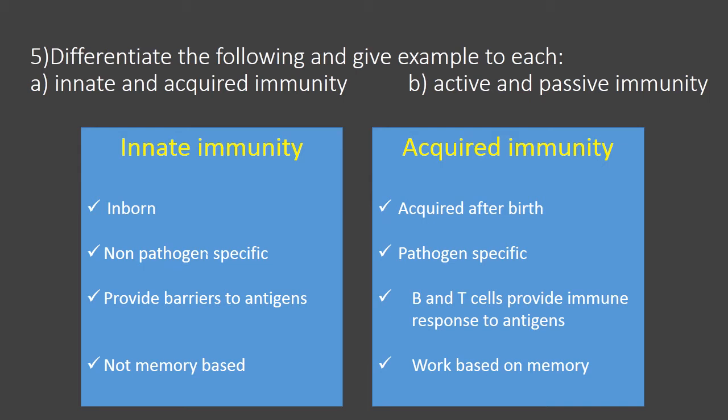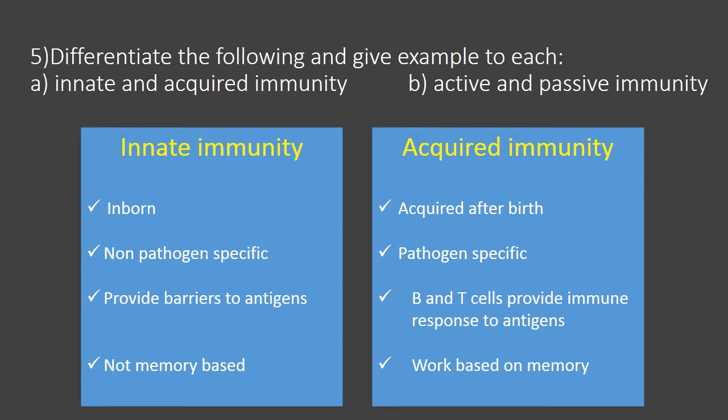Then a second difference is that innate immunity is non-pathogen specific. That means it will give protection to our body against all sorts of microorganisms, such as bacteria, virus and fungi. So there is no specificity with regard to the pathogen. But acquired immunity is always pathogen specific.